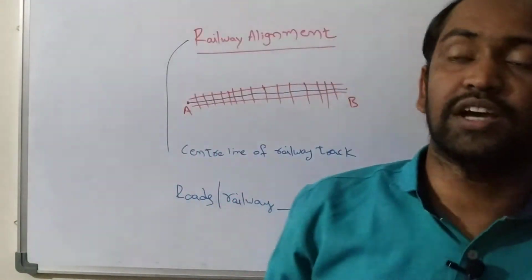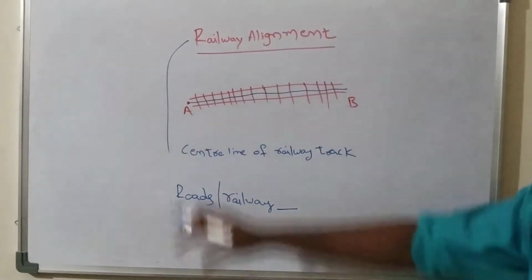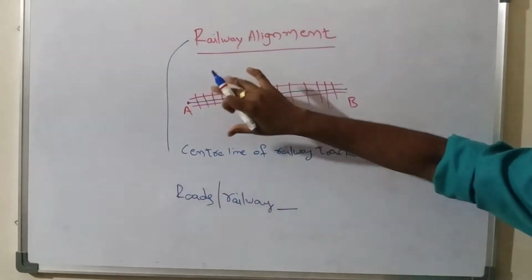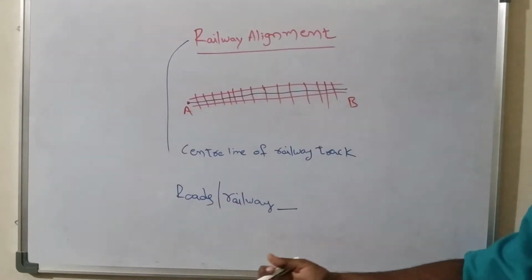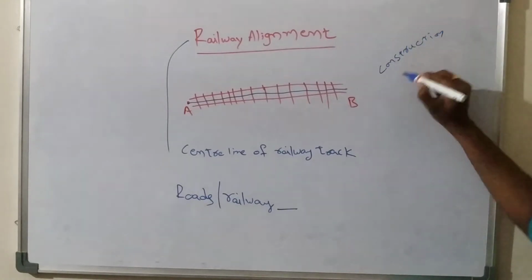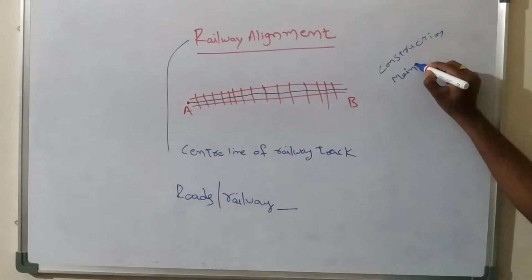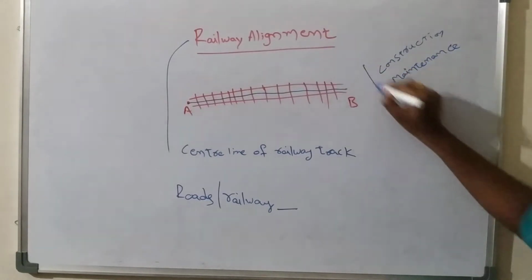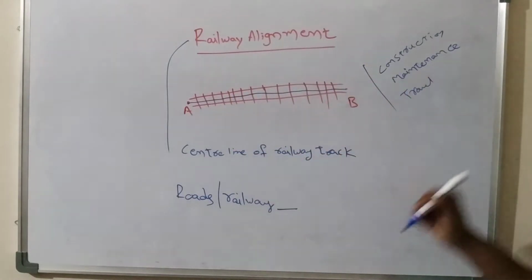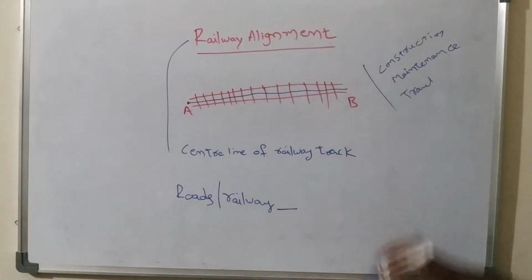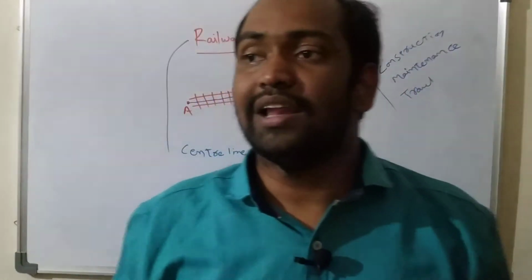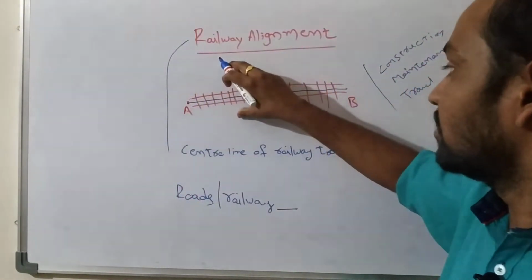If you take a railway track, the alignment is the most important component. The alignment plays a vital role in the construction, the maintenance, and also the travel of passengers or goods upon the railway track. It completely depends upon the railway alignment. One more thing we should remember is that the railway alignment is the heart of a railway project.